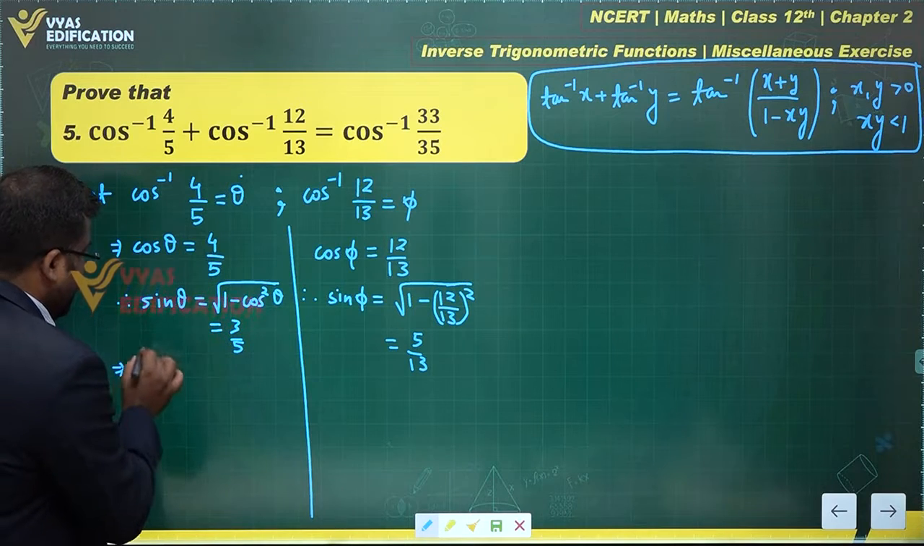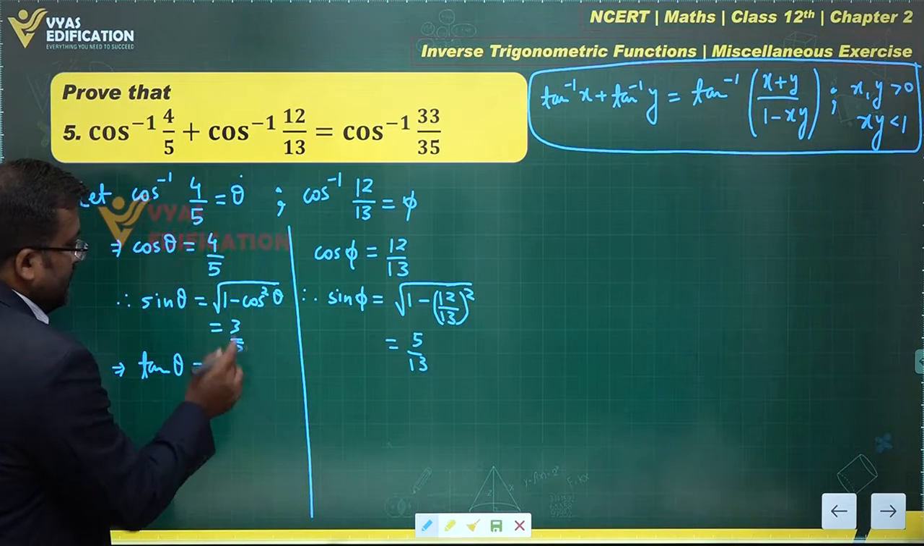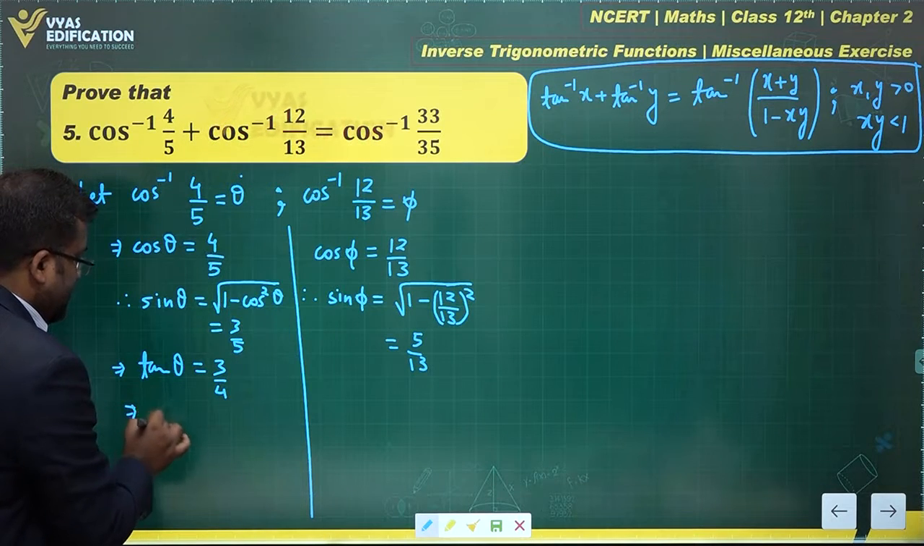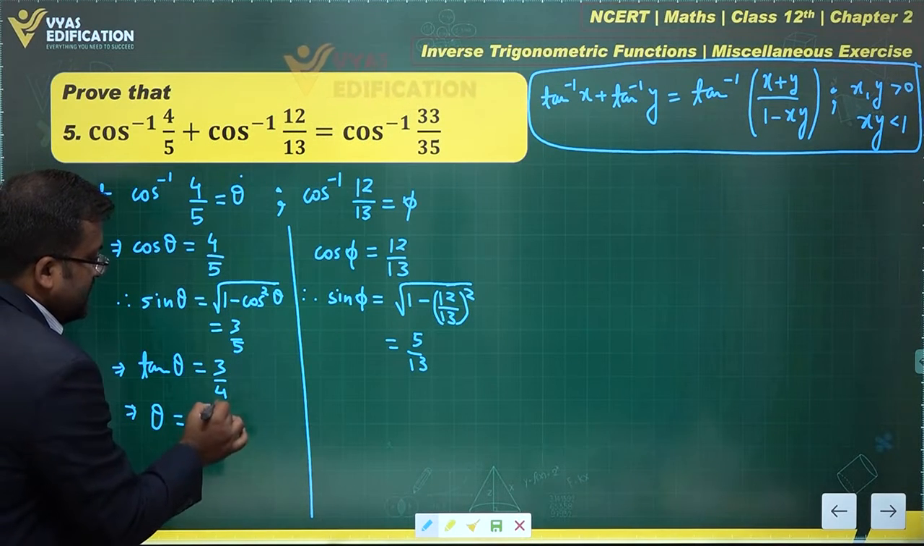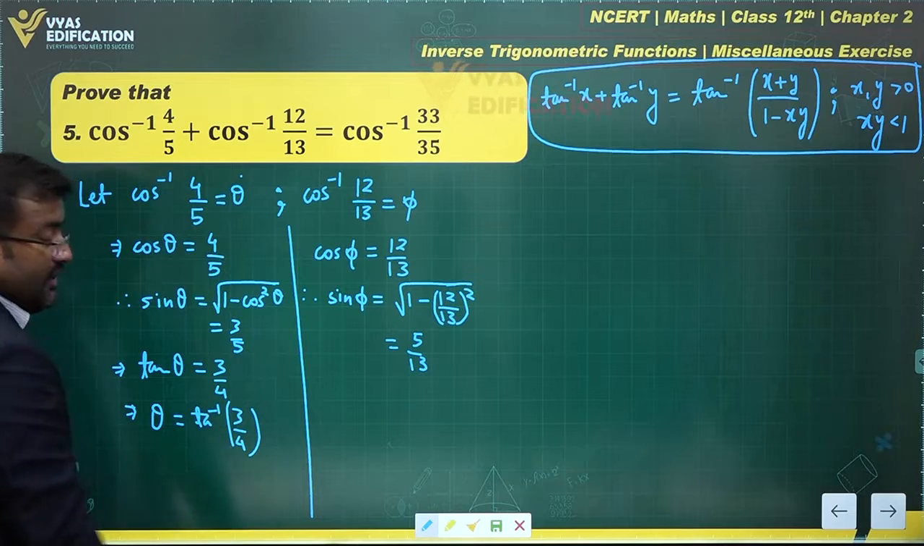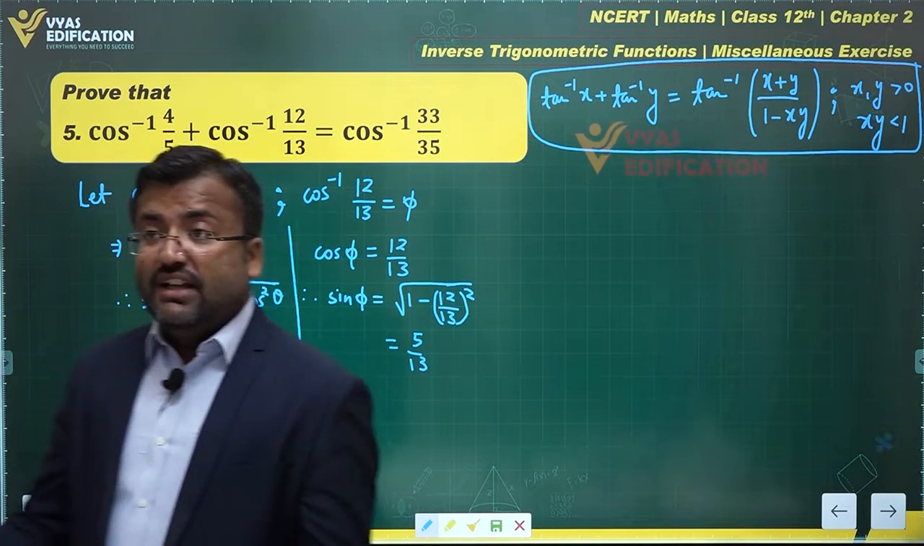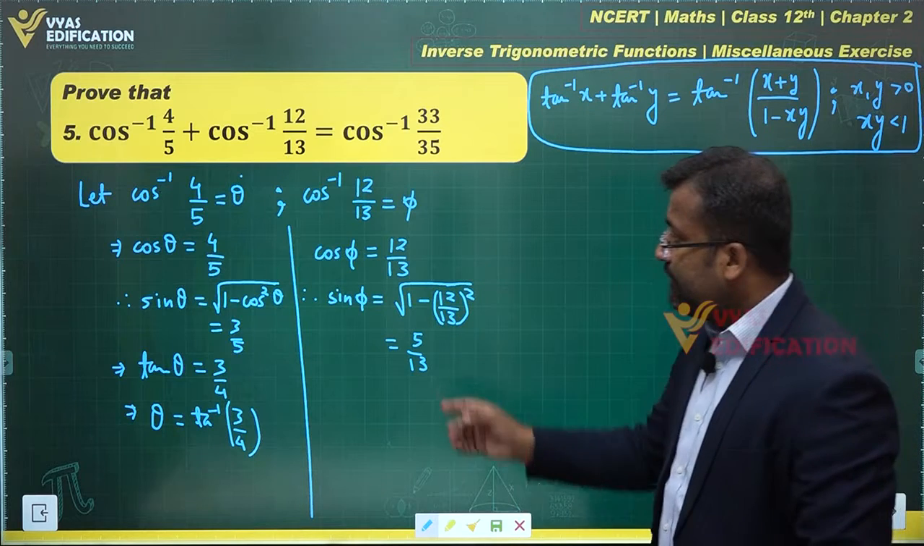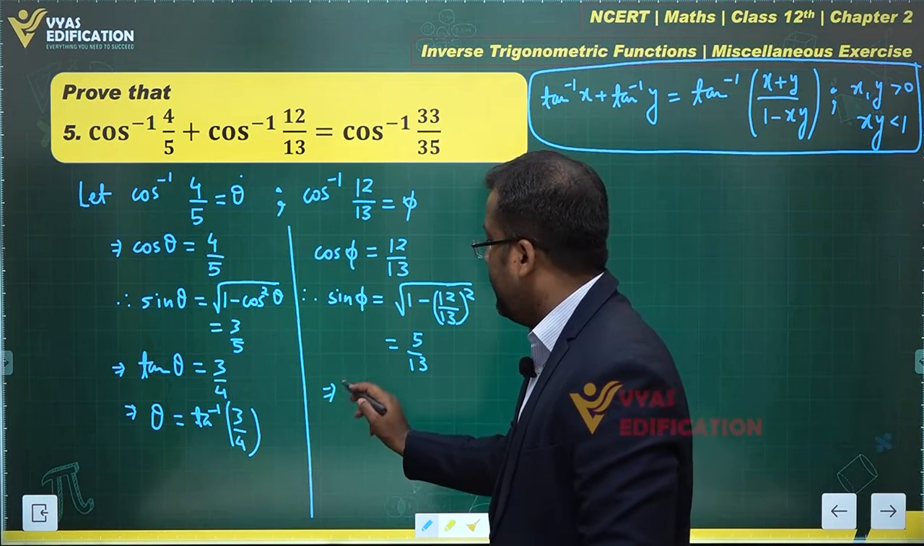And this gives me tan theta is equal to sin theta upon cos theta, which is 3 by 4, which gives me theta is equal to tan inverse 3 by 4. We wanted to find the value of this in terms of tan inverse. We have done that, yes. Similarly, let's find tan phi over here.